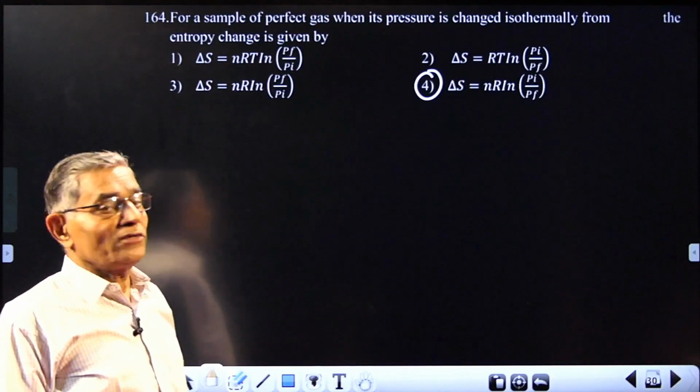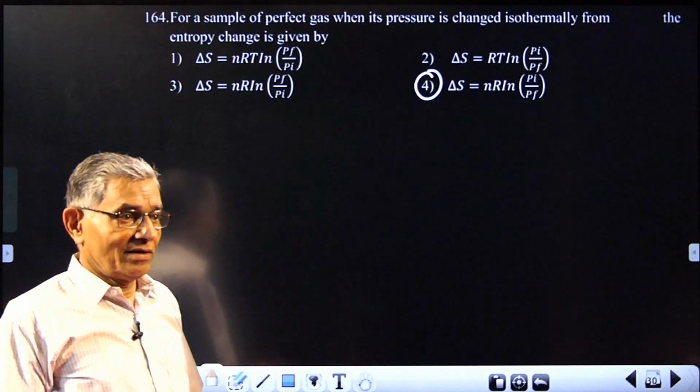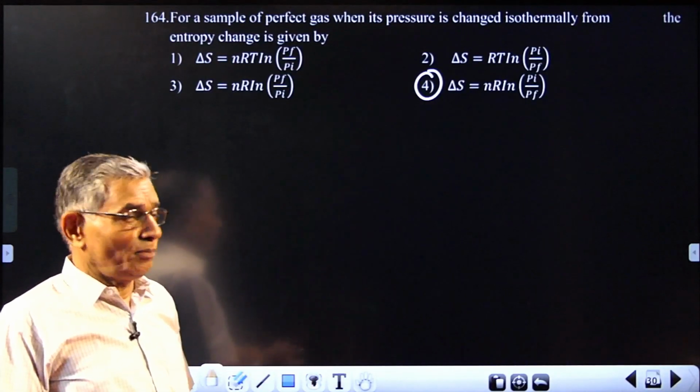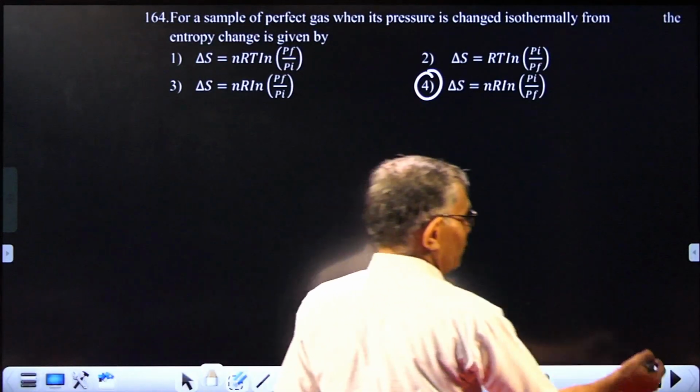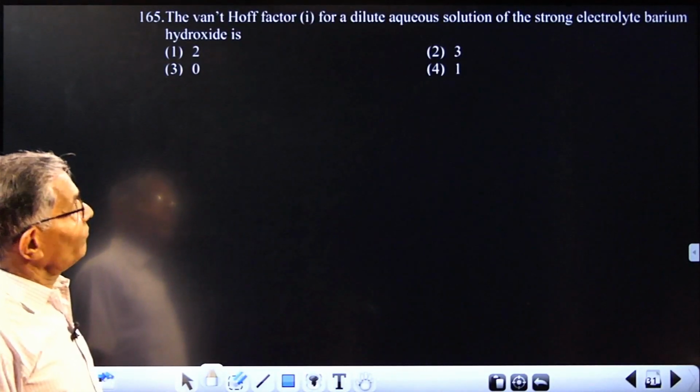Usually you study the formula in terms of volume, so it is nR log V2 by V1, but in terms of pressure it should be P1 by P2. Direct question, 4.